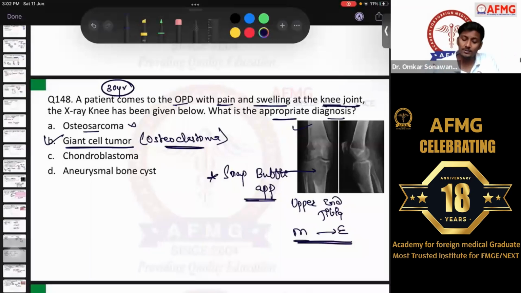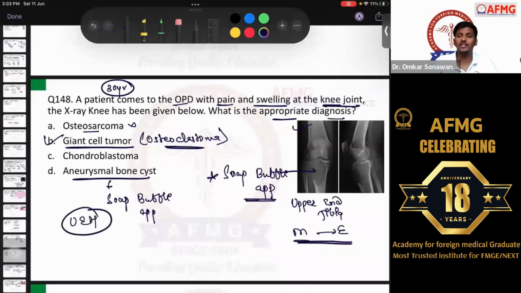Okay. Whereas aneurysmal bone cyst also we have discussed. Aneurysmal bone cyst also can give us a soap bubble appearance. Please remember this. Whereas the site for aneurysmal bone cyst is definitely the upper end of humerus, as I told you. As I discussed, soap bubble appearance, usually it is the upper end of the humerus.